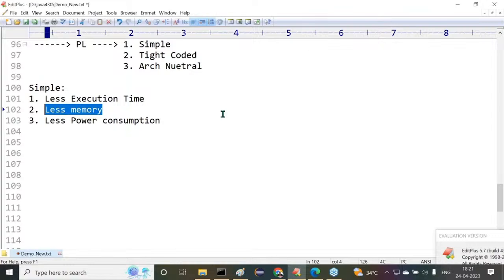If the cost is more, people are not ready to take that. Reasonable cost is required or not? When memory is increased, the cost of the product is increased. When memory is reduced, the cost of the product is reduced. Am I right or not? When memory is increased, the cost of the end product will be increased. When memory is lesser, the cost of the end product will be lesser.